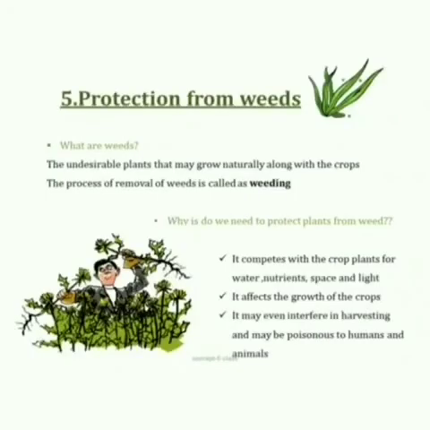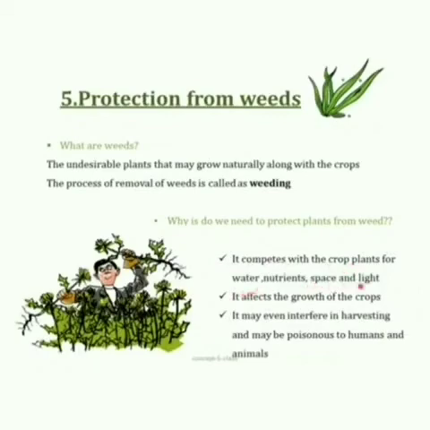Now the fifth agriculture practice is protection from weeds. What are weeds? The undesirable plants that may grow naturally along with the crops are called weeds, and the process of removing these weeds is called weeding. Weeding is a process of removing these undesirable plants.